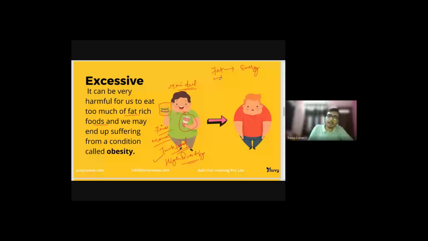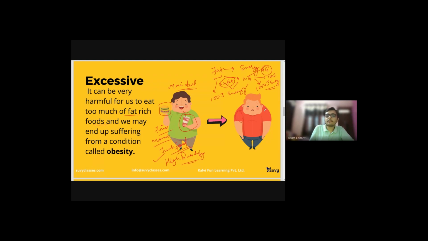If I intake so much fat, say I need 100 joules of energy, and for that I need 1 gram of fat, so how much fat should I eat? I should eat only 1 gram of fat. But if I'm eating 10 grams of fat, I will get 1000 joules of energy, which is not possible. Our body will convert only 1 gram of fat to 100 joules of energy. The rest 9 grams of fat will be stored in our body.